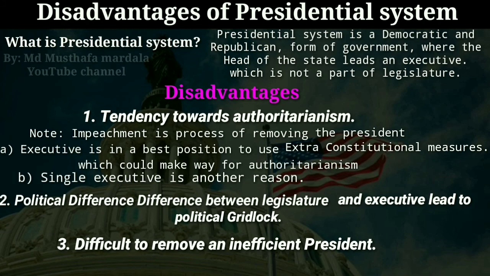In the presidential form of government, it is very difficult to remove a president from his office before the expiry of his tenure. If the president becomes very unpopular and is not at all people-centric, or if he is not an effective person to hold that office, he cannot be removed that easily by the legislature. They have to pass a process called impeachment, which is very difficult to get passed.